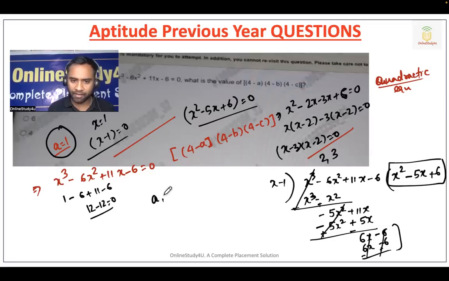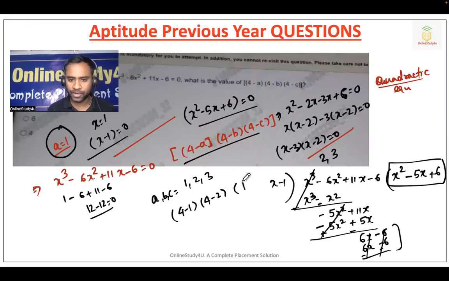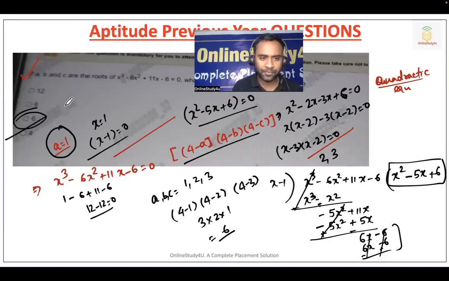So now I have the three roots A, B, C: 1, 2, 3. Now can we solve? Yes. 4 minus 1 into 4 minus 2 into 4 minus 3. So it is 3 into 2 into 1. So it will be 6. Now is there any option? Yes, option C. So that will become the correct answer. So always solve actual questions.